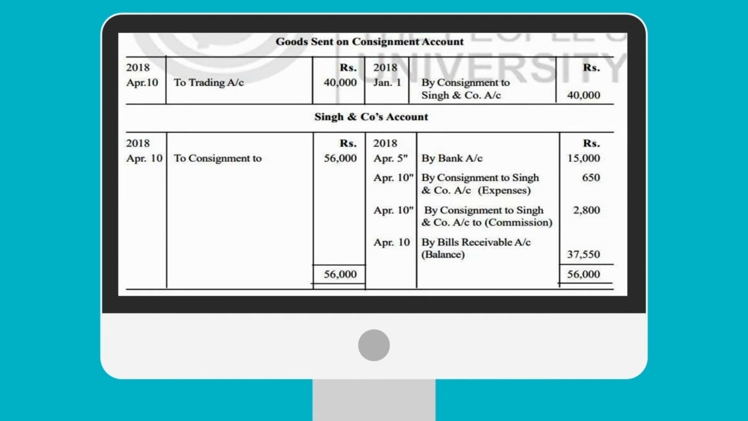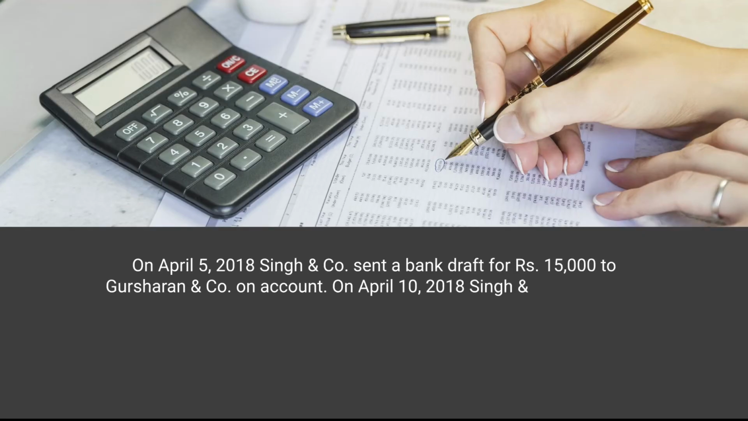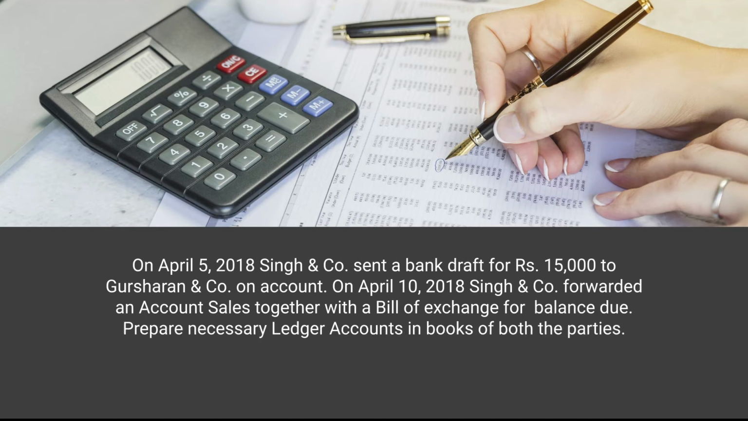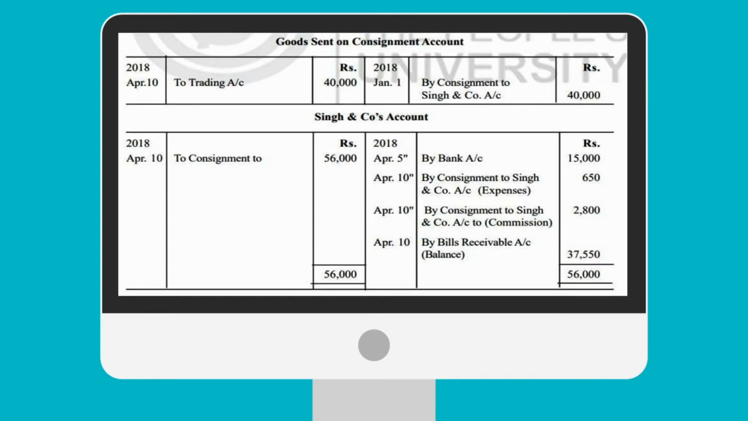So it is mentioned that Singh and Company paid rupees 15,000 to the consignor, that is Gursharan and Company. So let's check it. Yes, it is mentioned that Singh and Company sent a bank draft of rupees 15,000 to Gursharan and Company on account, 15,000, by consignment to Singh and Company. So here these are the expenses which are incurred by the consignee, 650, which we have already checked. By commission, so this amount of rupees 2800 on gross sales, that we have already seen, 2800.